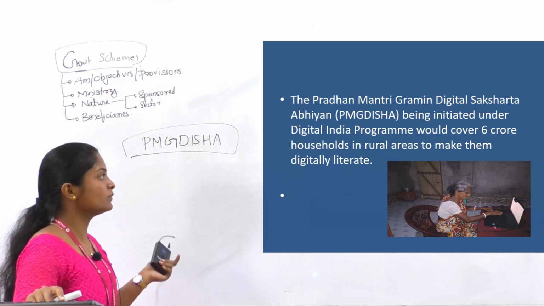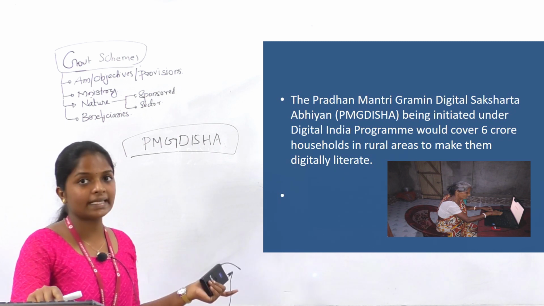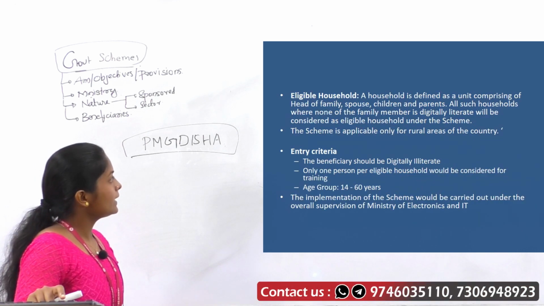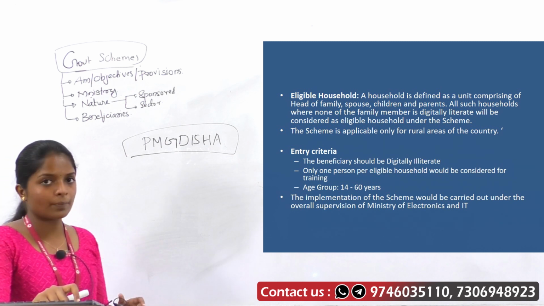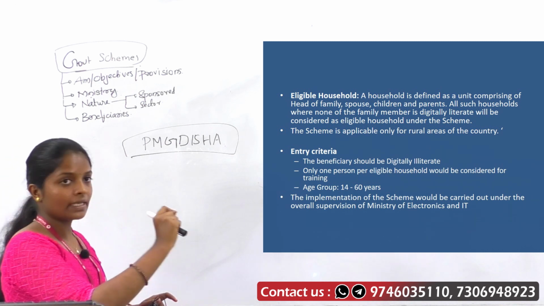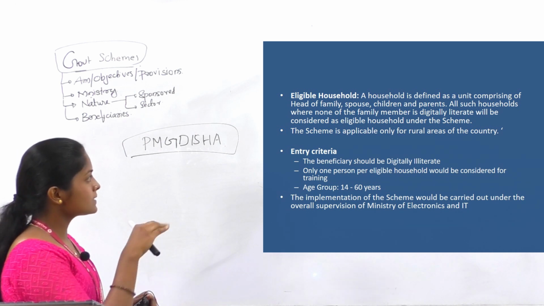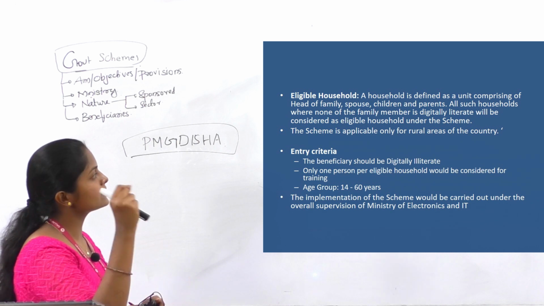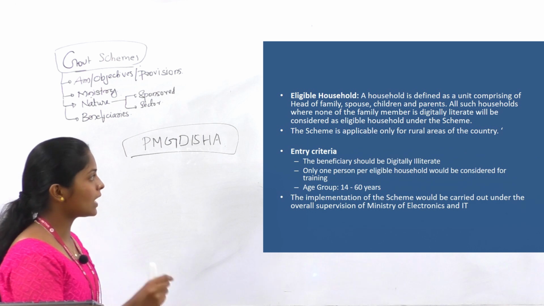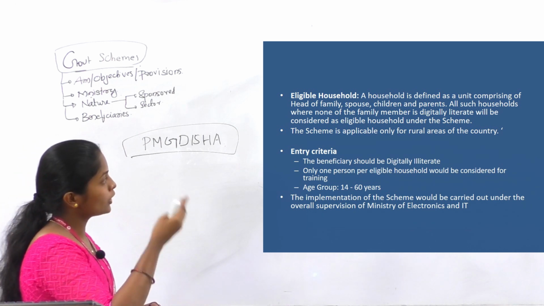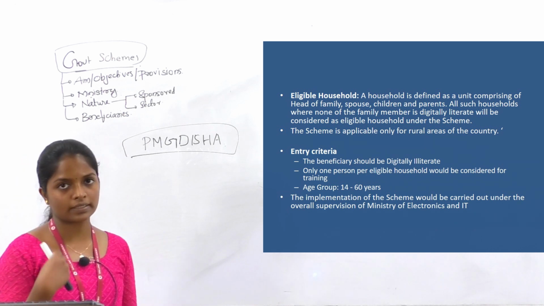So with regard to this Pradhan Mantri Gramin Digital Saksharata Abhiyan, it is being initiated under the Digital India program, and it would cover 6 crore households in rural areas to make them digitally literate. And the eligible household, here a household is defined as a unit comprised of head of family, spouse, children and parents. Then all such households where none of the family member is digitally literate will be considered as eligible household under the scheme.